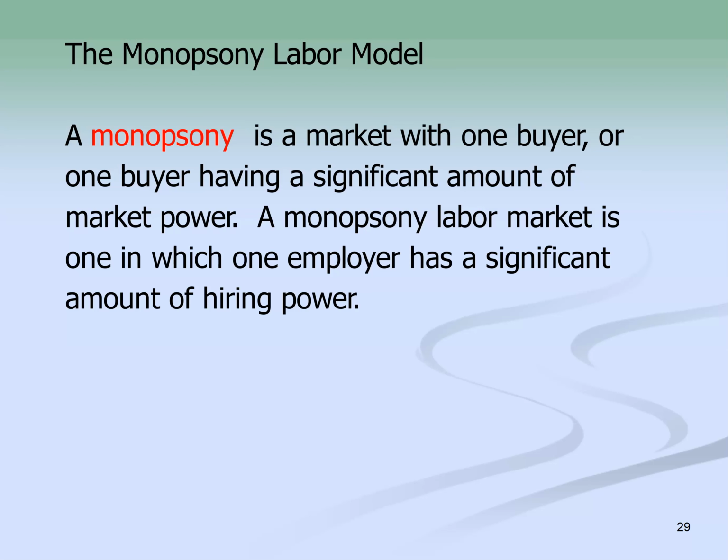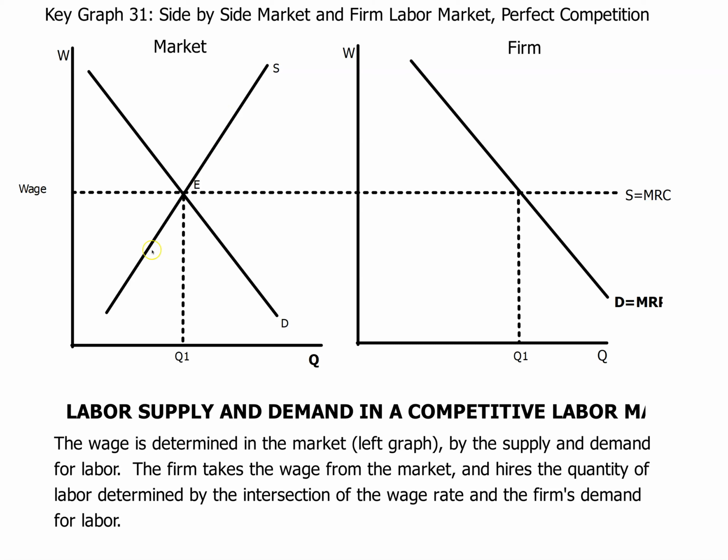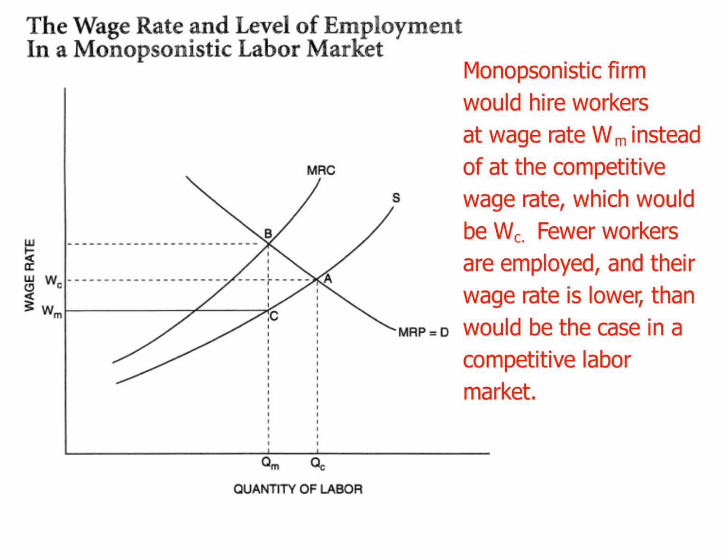And this is a firm that actually is in a smaller area or smaller town or has significant market power in a particular industry. And so as a result, they don't have to abide by what the market is setting. They don't have to pay those wages. So this leads to a monopsony curve that is a little different. Think of it like a monopoly upside down.